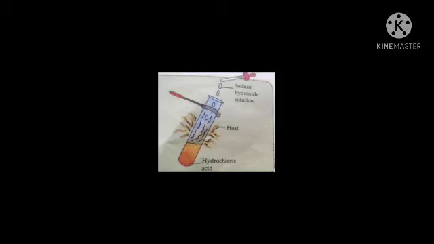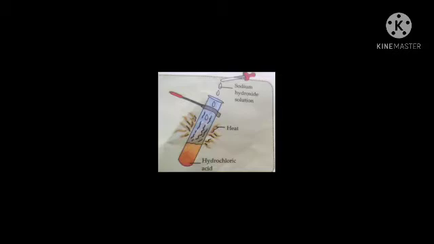We can take another example. Look at an activity. I have taken dilute hydrochloric acid in a test tube, about 1 ml, and add some sodium hydroxide with the help of a dropper, drop by drop. We will observe that the test tube gets heated.